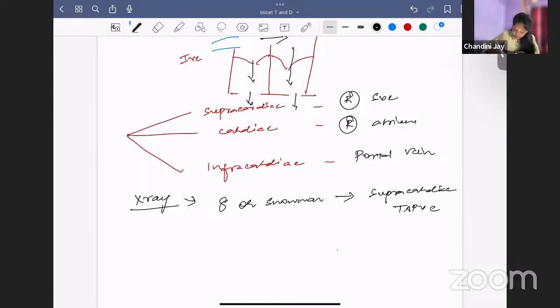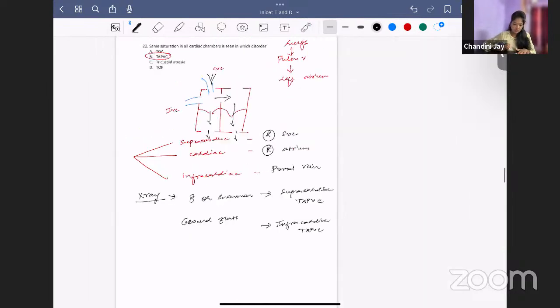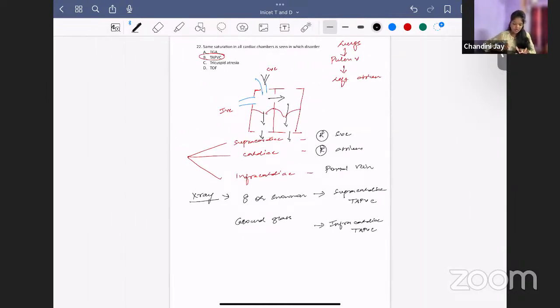In infracardiac TAPVC, you will get a picture called ground glass appearance, similar to your RDS, hyaline membrane disease. So ground glass appearance in infracardiac TAPVC. Okay, this point is important. So, clear about TAPVC, all chambers will have equal saturation.